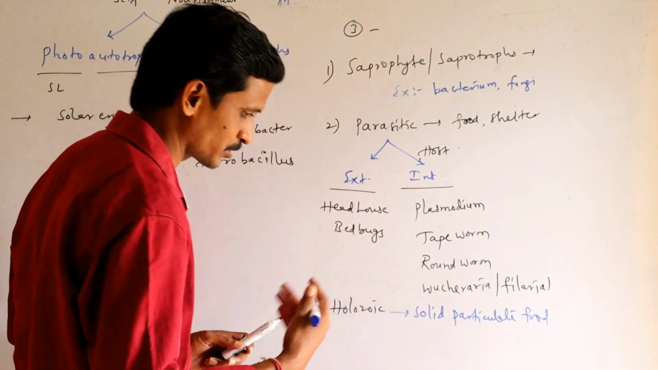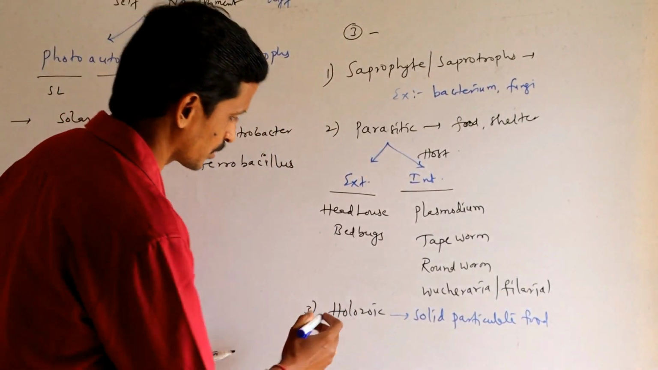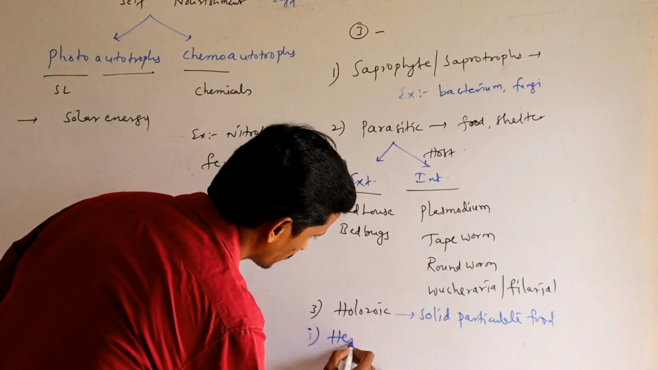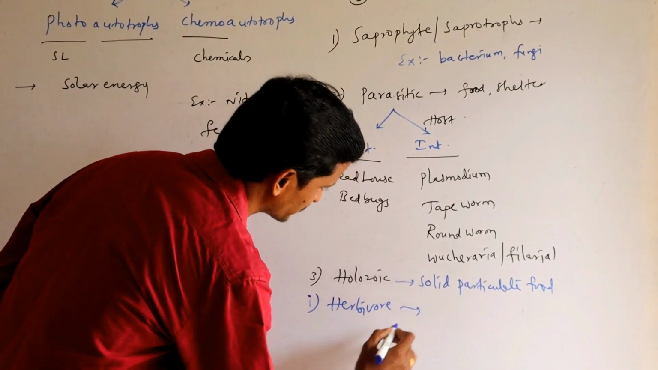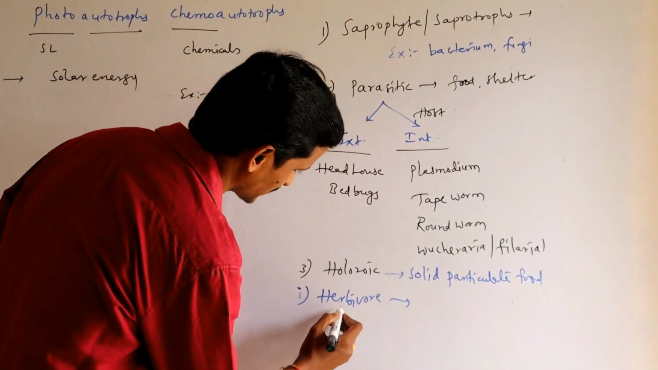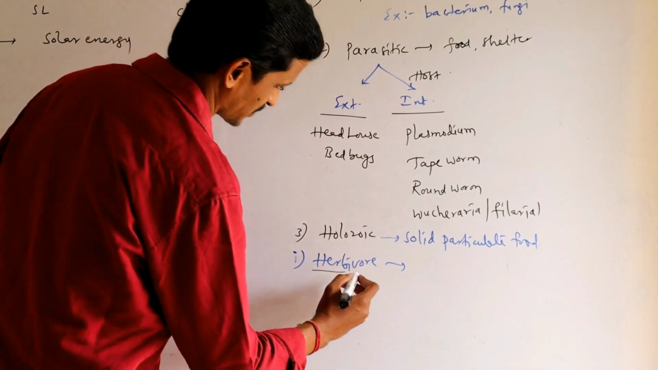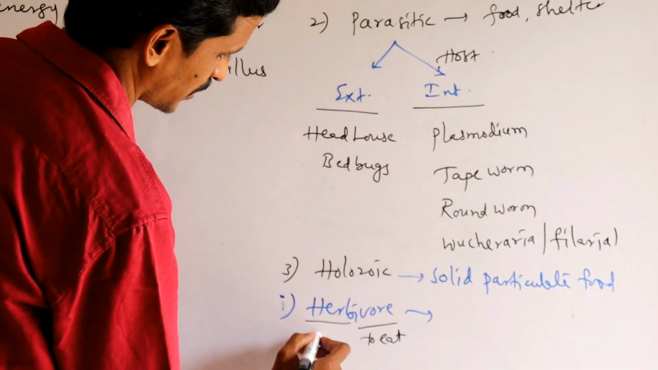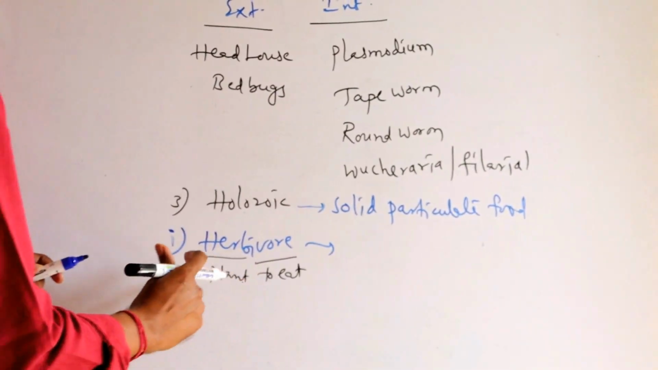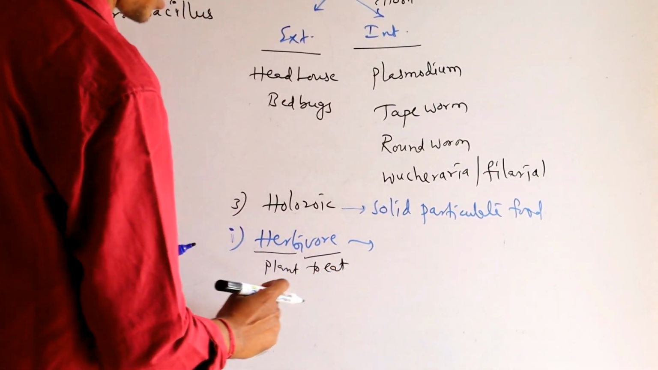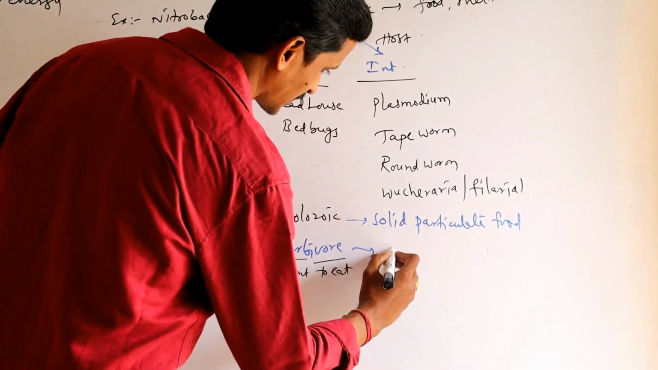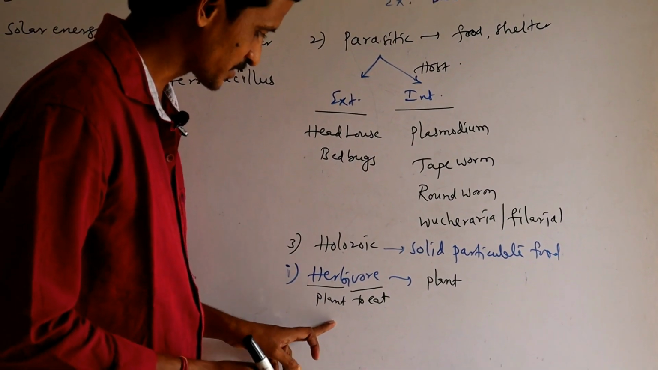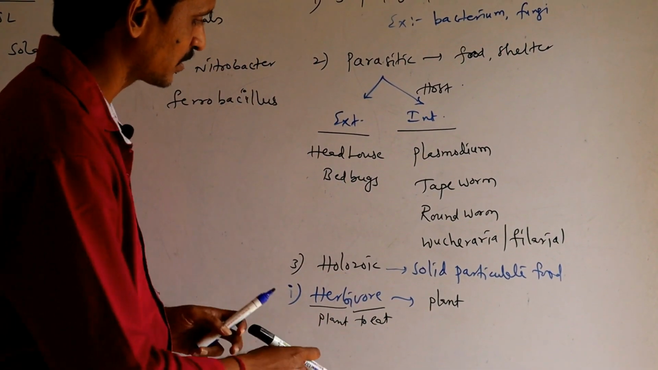Now, based on the source of food which is available, holozoic nutrition is of the following types. First one is herbivore. Look at the technical term: herb means small plant-like substance, and vorous means to eat. Herbivorous: the organism which depends on plants or plant parts is called a herbivore.